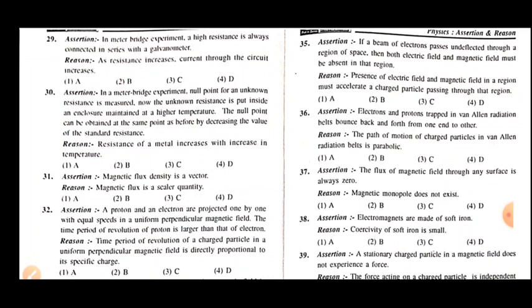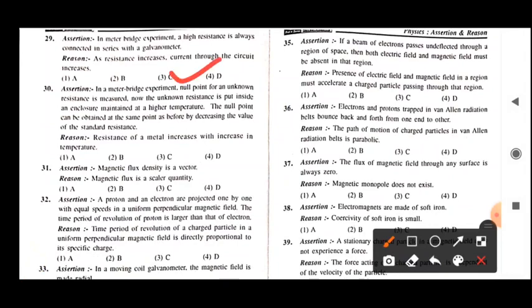Whenever resistance is increasing, the flow of charge carriers is disturbed, and they will not reach the potential or plate they have to reach, so current will decrease. So in our question, assertion is true but reason is not true, so it falls in the category of option C. Option C is correct for this question.